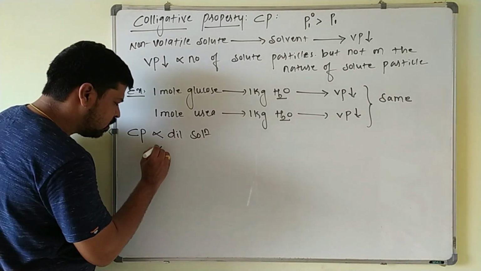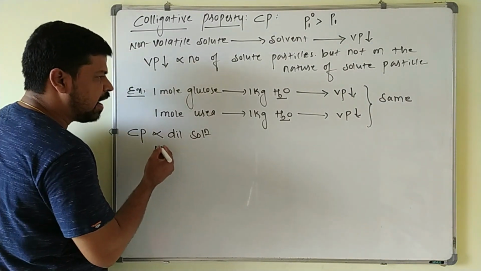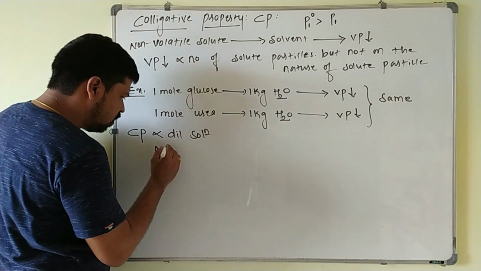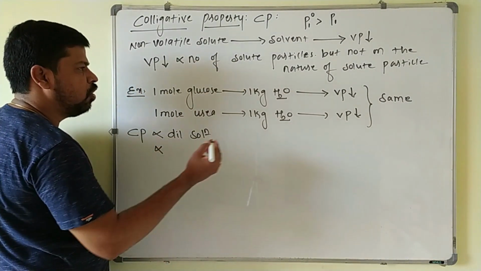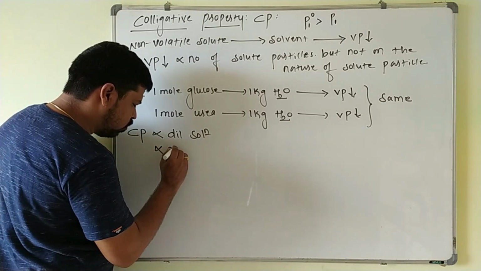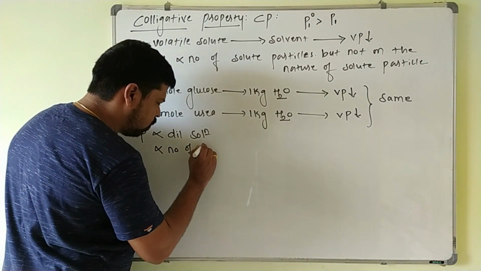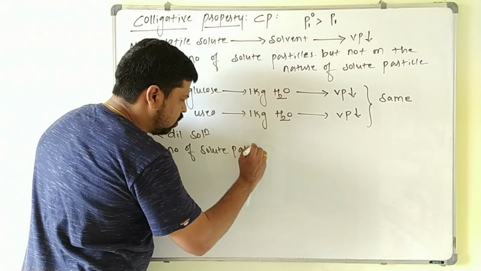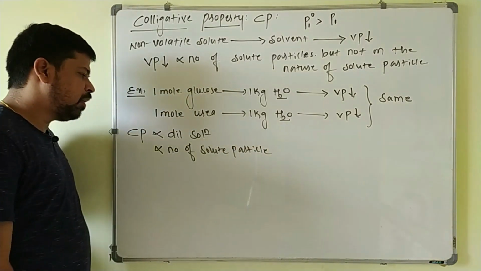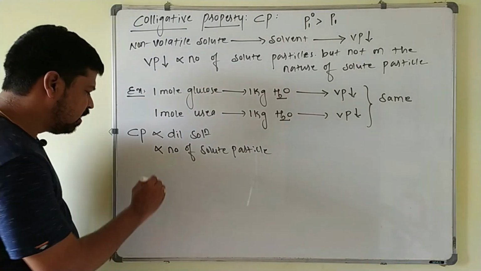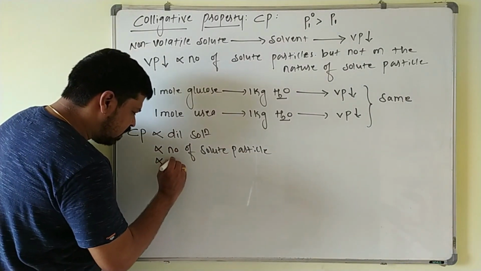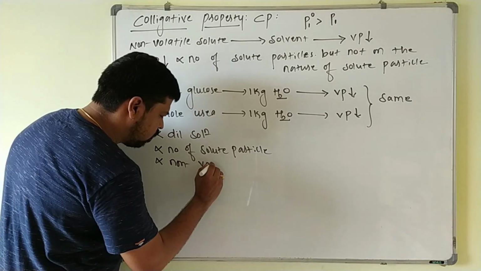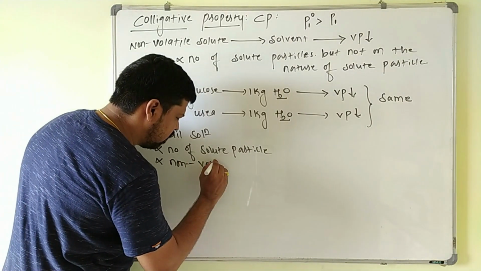Next point is, they depend only on the number of solute particles, irrespective of the nature of solute particle. So next point is the added solute must be non-volatile solute.